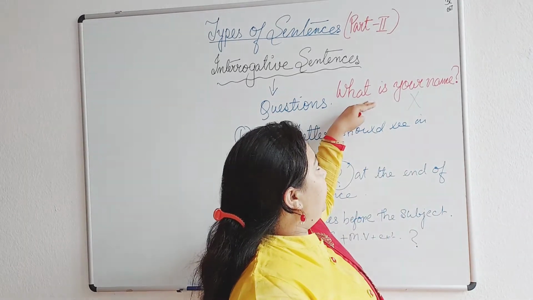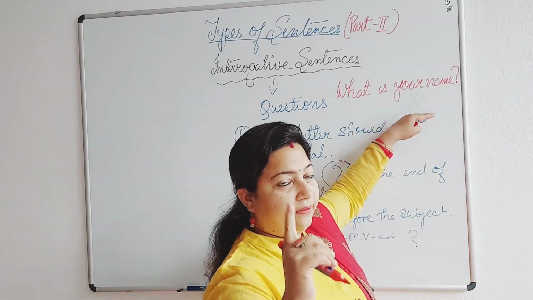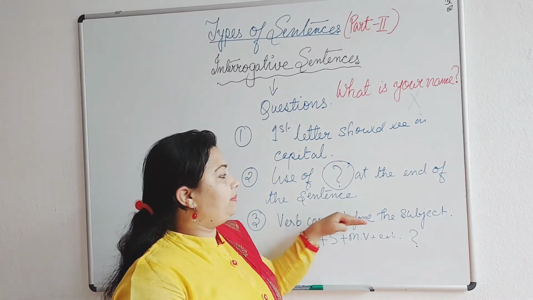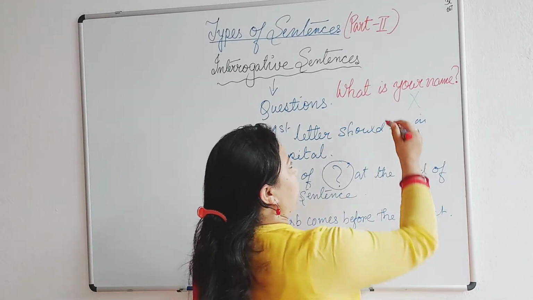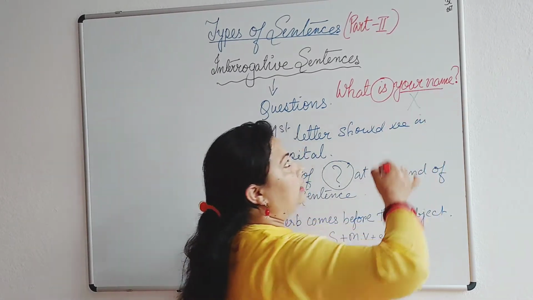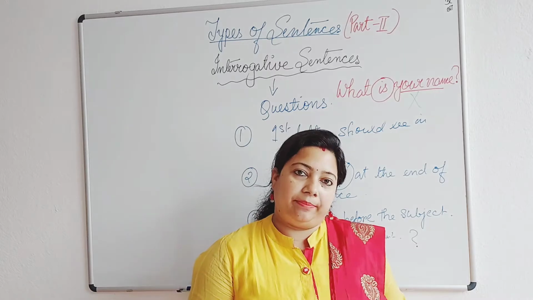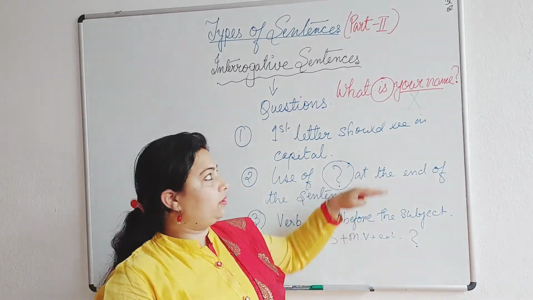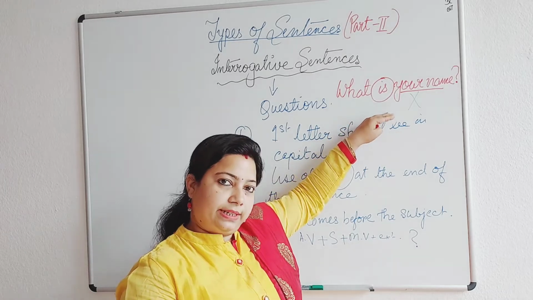Secondly, in this type of question, as I have told you, going with the third rule, the verb comes before the subject. Here you see, "is", my auxiliary verb, has come before the subject, "your name". So if I am following this, then of course this is an interrogative sentence.